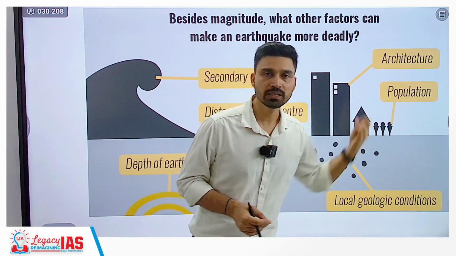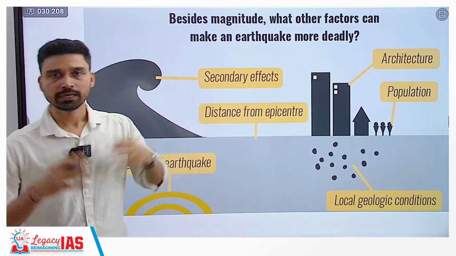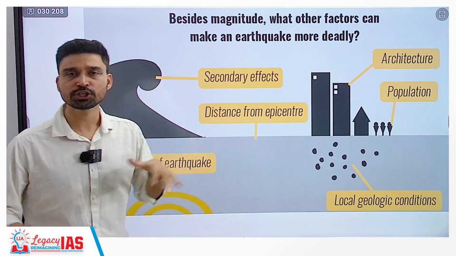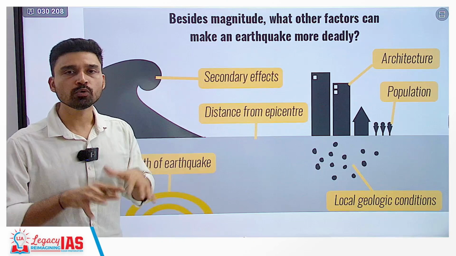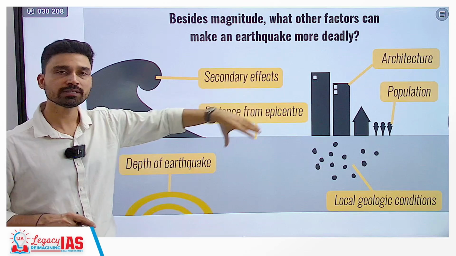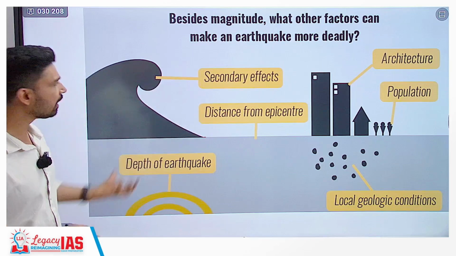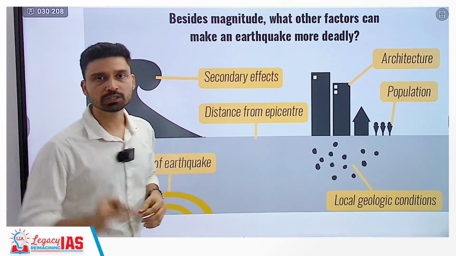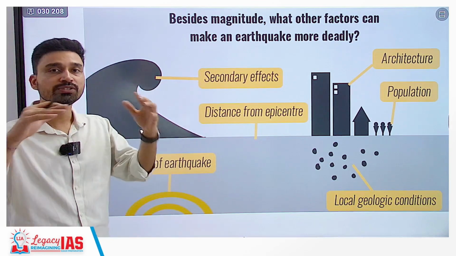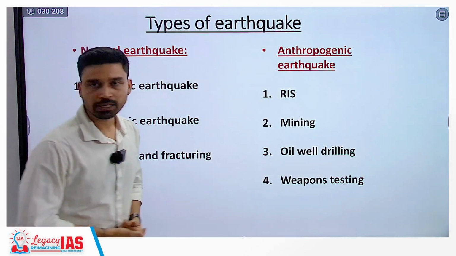Density of population is also a major factor. If an earthquake occurs in high population density areas, the damage, destruction and loss of life will be humongous. Apart from that, local geological conditions, how stable the soil and the rock are, will also determine the damage, and so will distance from the epicenter. As we have discussed, near the epicenter there will be maximum damage, and away from it less damage. And how far below the surface of the earth the earthquake takes place matters. If it takes place far below the surface, by the time energy reaches the surface it would have lost most of its value, thus damage could be limited.